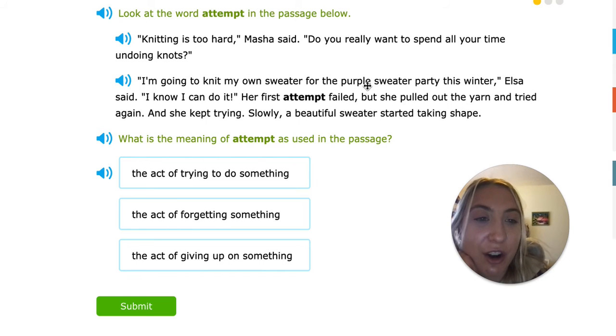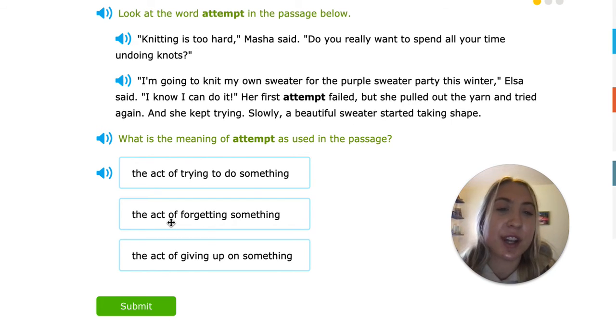So we have to look at our context clues. It says the first time she did it, she failed, but she kept trying and slowly she was able to make a sweater. So then what does attempt mean? We know that she's trying to knit her own sweater. Is it the act of trying to do something? The act of forgetting something? The act of giving up on something? Well, we know she didn't give up because she tried again and she ended up making a beautiful sweater. Is it the act of forgetting something? Well, it's not that she was forgetting to make the sweater. She just failed the first time, so she didn't forget to make it.